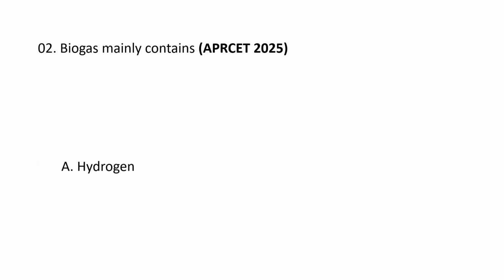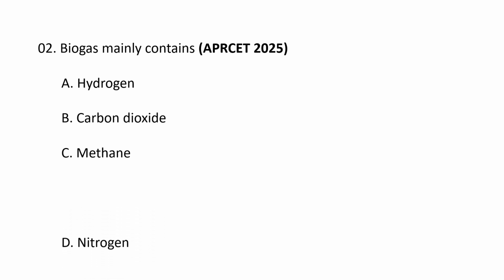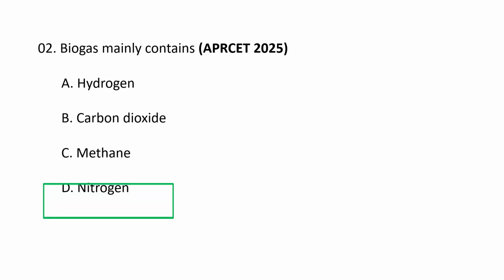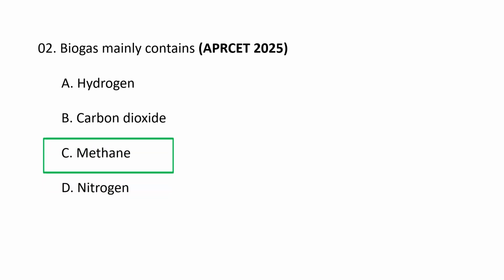Next question. Biogas mainly contains A. Hydrogen, B. Carbon dioxide, C. Methane, D. Nitrogen. The correct option goes as methane. Biogas mainly contains methane and carbon dioxide along with trace amounts of other gases like hydrogen sulfide, nitrogen and hydrogen, which are produced from anaerobic breakdown of organic waste. So biogas mainly contains methane, that is roughly around 50 to 70%.